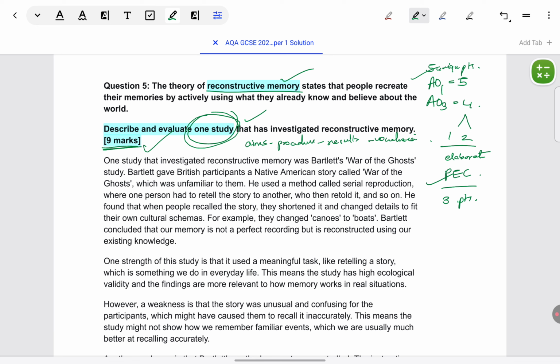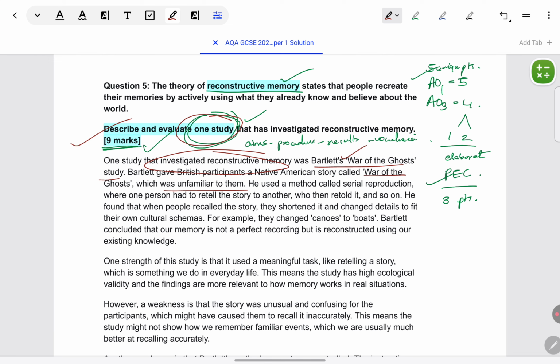Okay, for AO1, you can see, firstly, the study is named, which is very good practice. I'll tell you why, because in the question, if they just say one study and they don't directly name Bartlett, you should just highlight to the examiner which study you're discussing. So first say Bartlett's War of the Ghosts is the related study. Then it comes to the procedure. You must be thinking, where's the aim? That is here only in the first sentence itself.